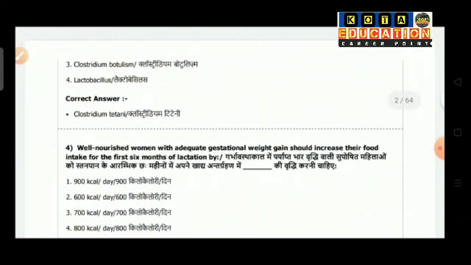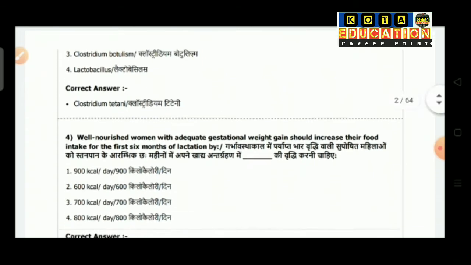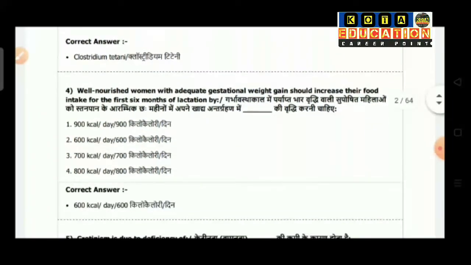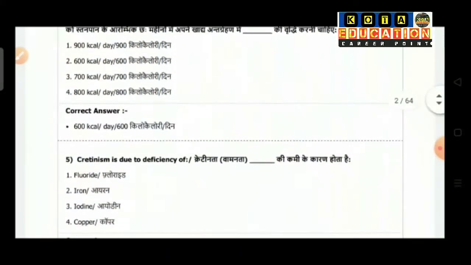Question number 4: well-nourished women with adequate gestational weight gain should increase their food intake for the first 6 months of lactation by: option 1 is 900 kcal, option 2 is 600 kcal per day, option 3 is 700 kcal per day, option 4 is 800 kcal per day. So the correct answer is 600 kcal per day.